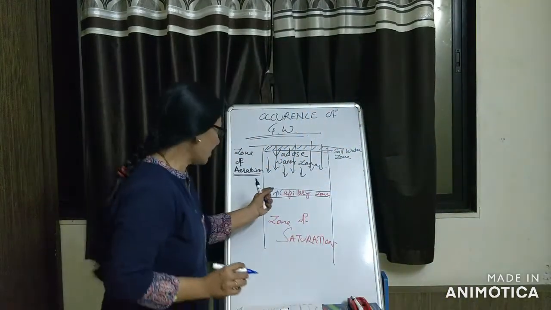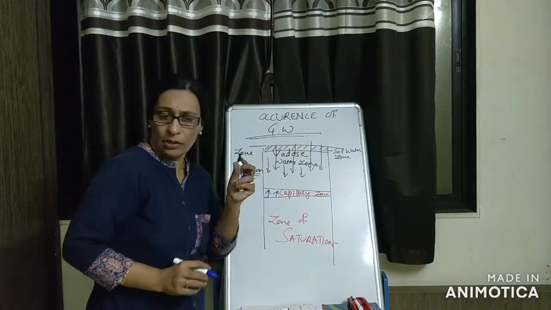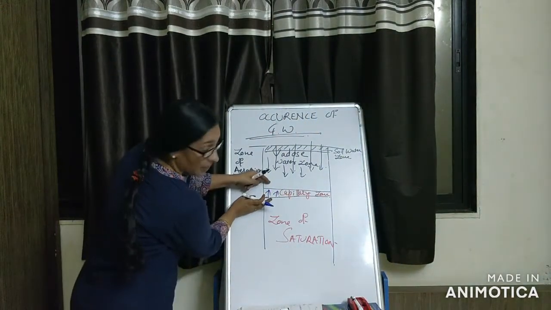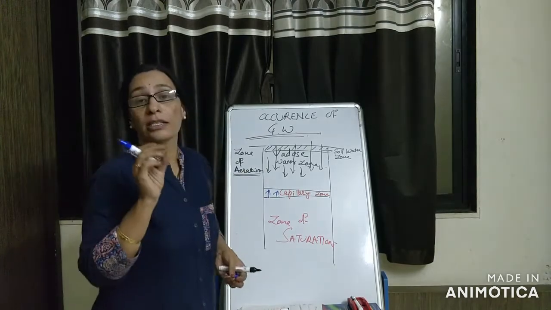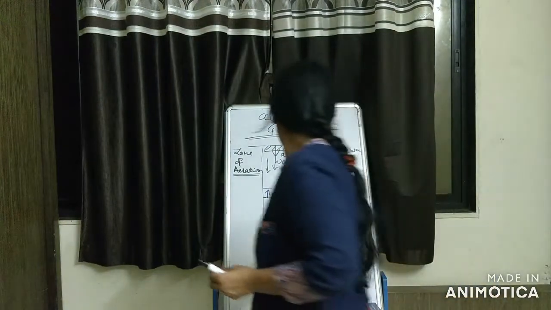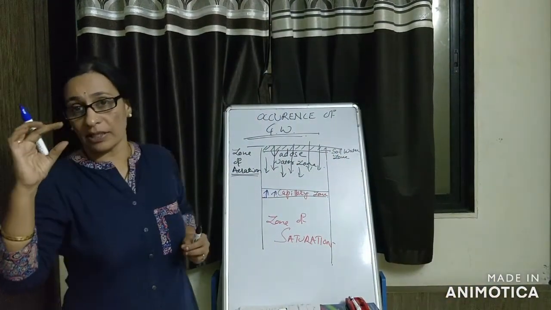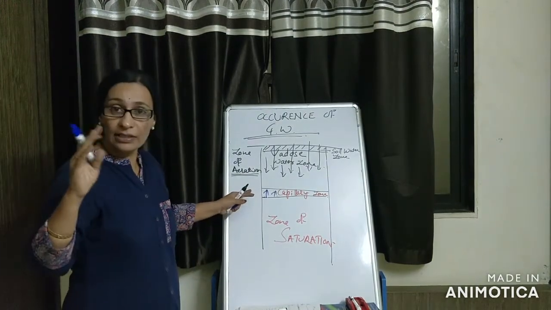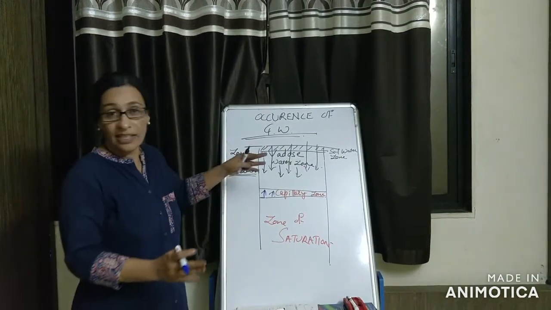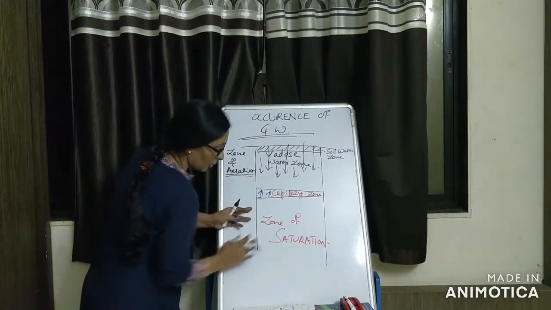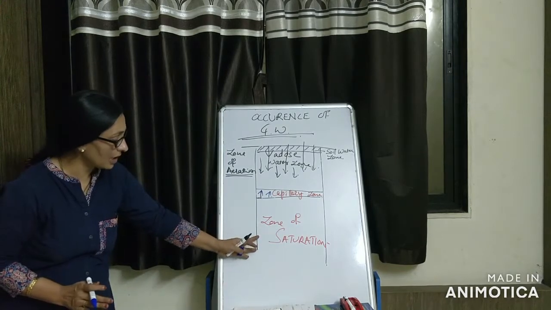In soil or rocks in which the pore spaces are very small, this capillary fringe may be very wide, and in rocks with very large pores, the capillary zone is very thin, maybe less than 0.1 meter. In clay particles or clayey rocks, it may extend up to 10 meters also. Fine, this is all about the capillary zone.